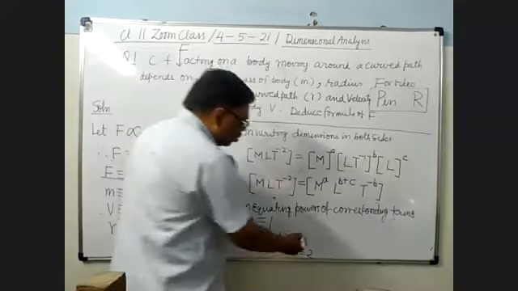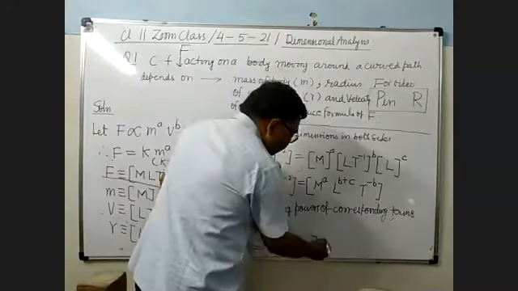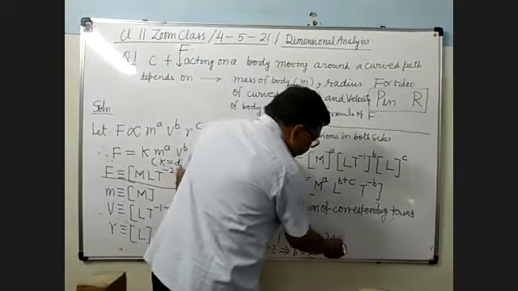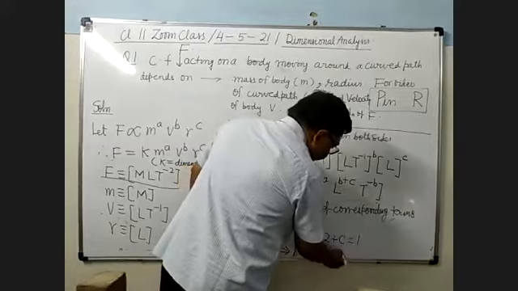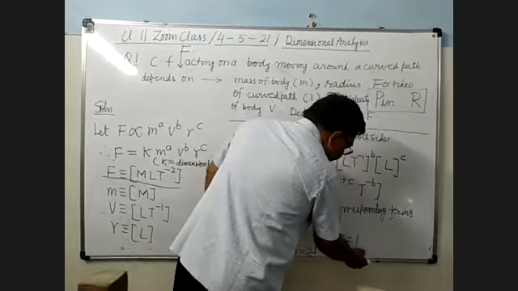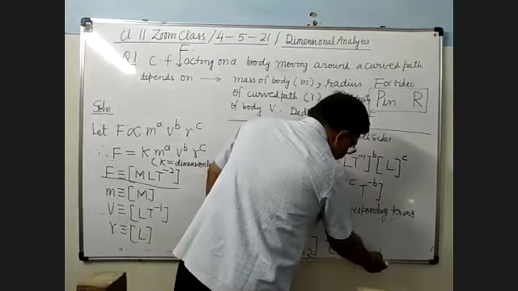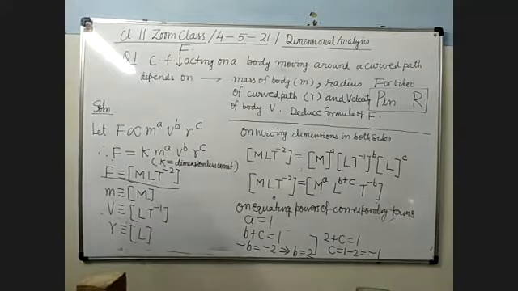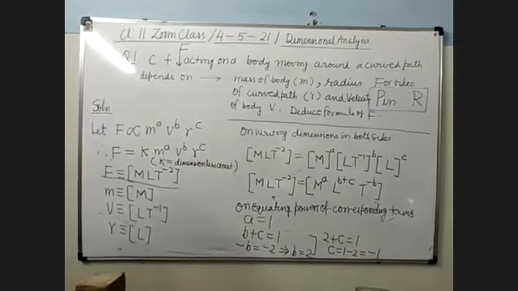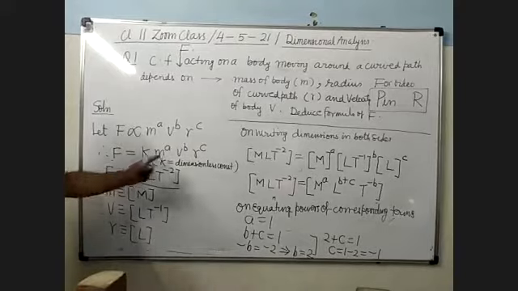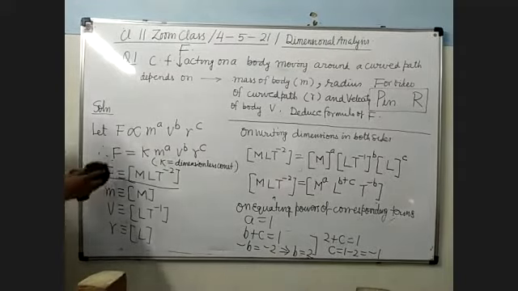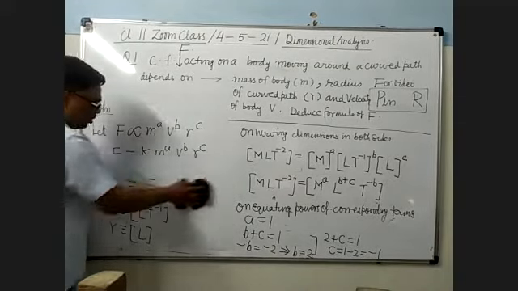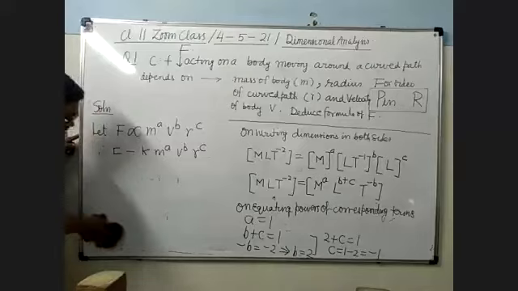Now you see here b plus c equals 1 and b equals 2. दोनों को हम जरा solve करें. 2 plus c equals 1. So what will be c? Sir, minus 1. Minus 1. Now what will you do? You will substitute these values of a, b, c here.